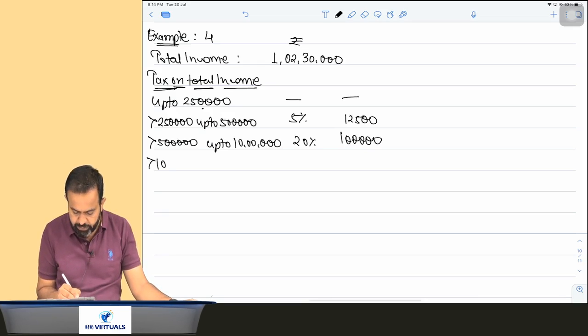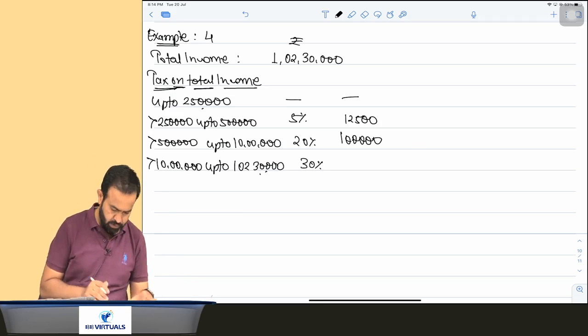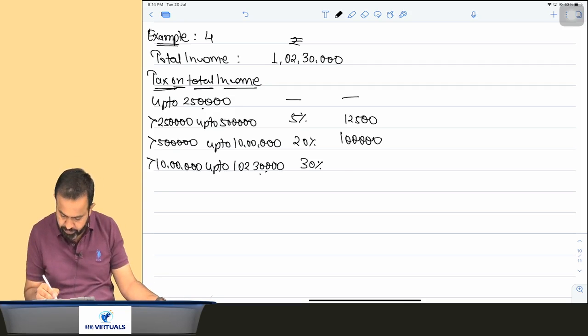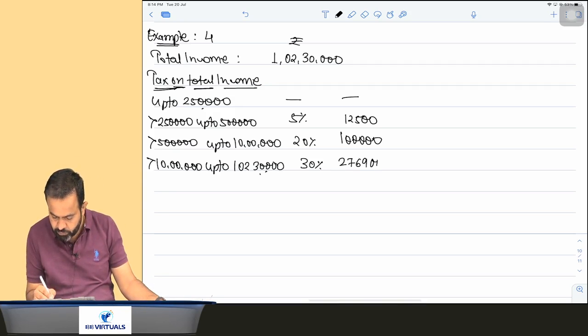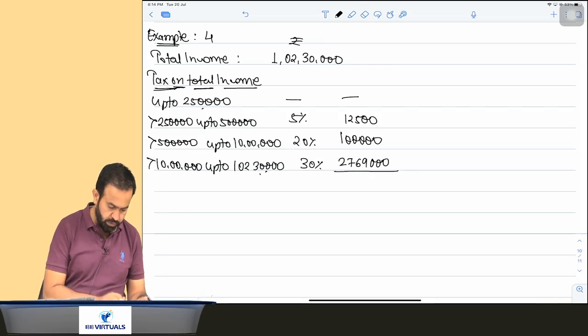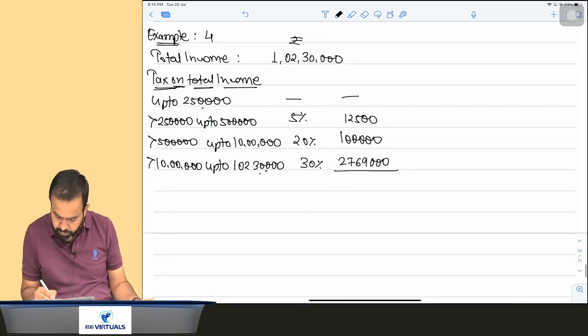Now more than 10 lakh up to 1 crore 2 lakh 30,000 multiply by 30%. So can I say 92 lakh 30,000 multiply by 30% comes to 27 lakh 69,000. So 27 lakh 69,000 total comes to 1 lakh plus 12,500, total 28 lakh 81,500.